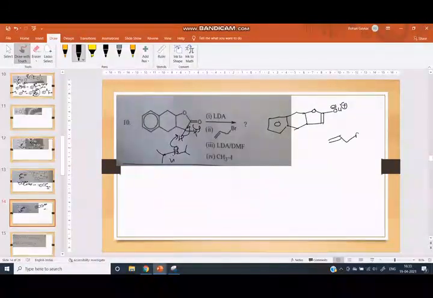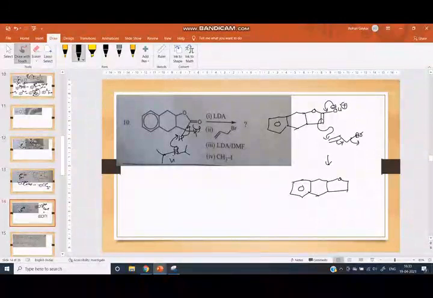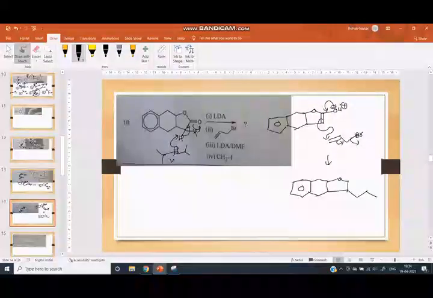Then it reacts with this reagent. Here it attacks this double bond. Here this double bond shifts, one Br is eliminated, and we get here the CH2. Here total carbon 3, 1, 2, 3. And this double bond shifts to the terminal side.